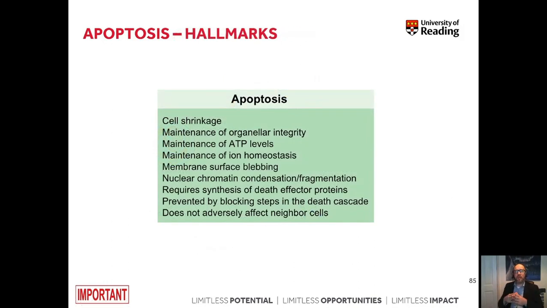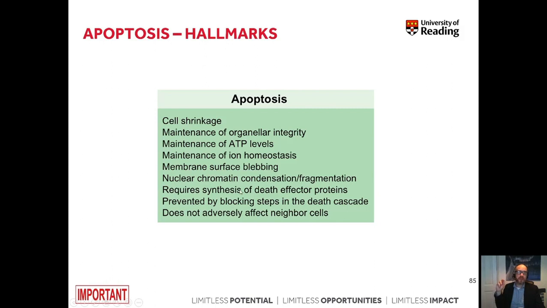So, what you need to keep in mind here, and this is something very important because we could ask you this in the exam, what are the hallmarks of apoptosis? First of all, apoptosis is always characterized by cell shrinkage. Apoptosis maintains organellar integrity, and it also maintains ATP level. In apoptosis, ion homeostasis is kept. However, the membrane surface starts to bleb. Nuclear chromatin condenses and it's also fragmented.